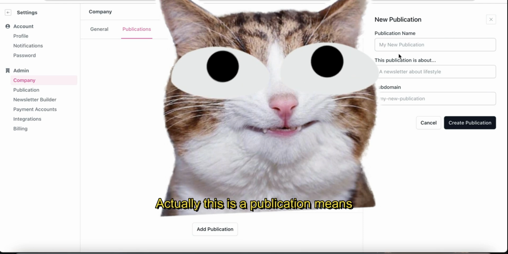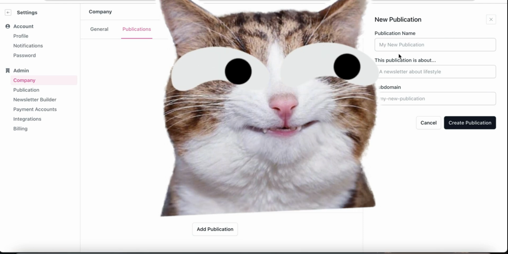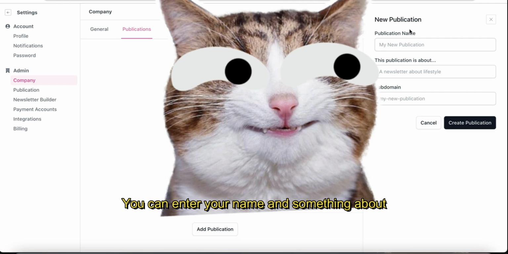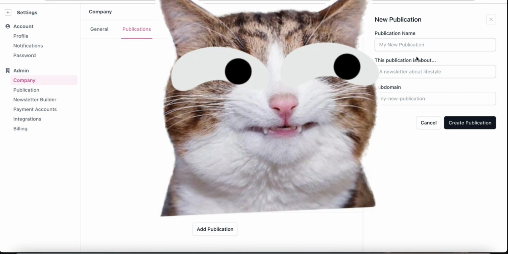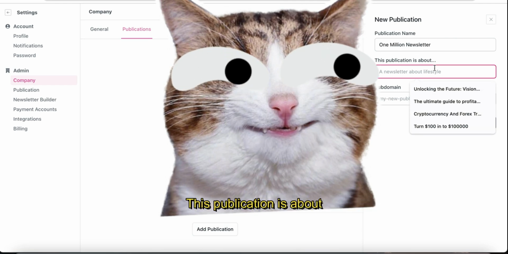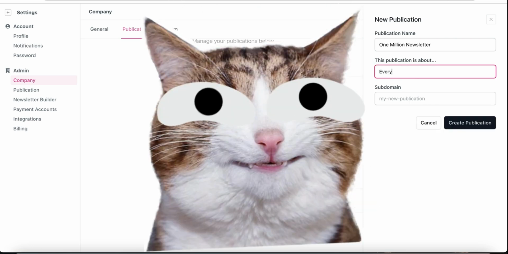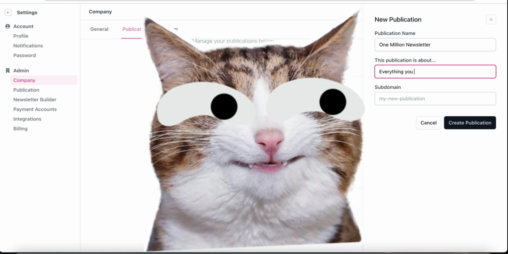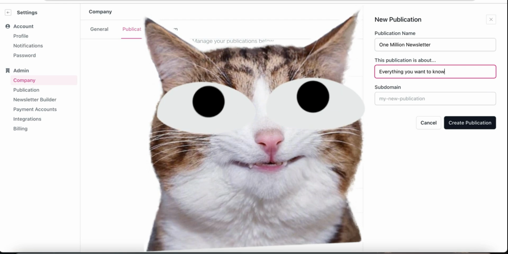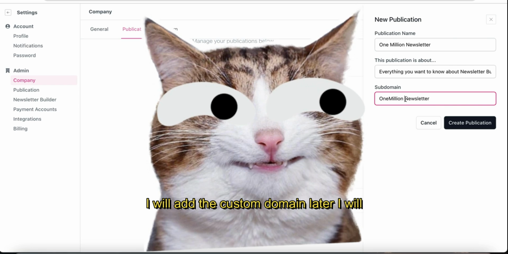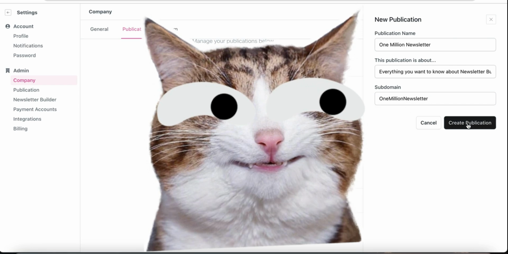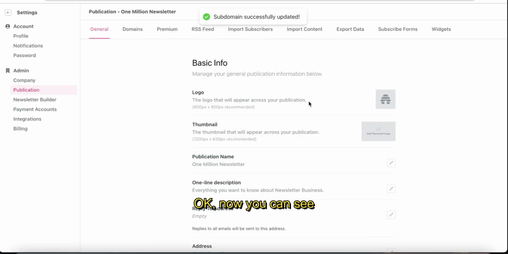Actually this is a publication, meaning this is a new newsletter. Okay, you can enter your name and something about your publication and subdomain. This publication is about the newsletter business, so I will type like this: everything you want to know about. I will add a custom domain later, I will show you that. Okay, then create the publication. Now you can see I have created the publication. Now I can do some customization. I will add a logo here.